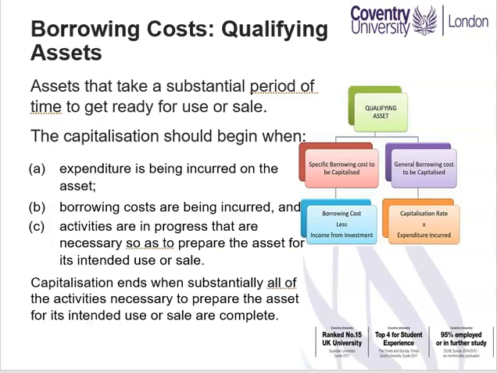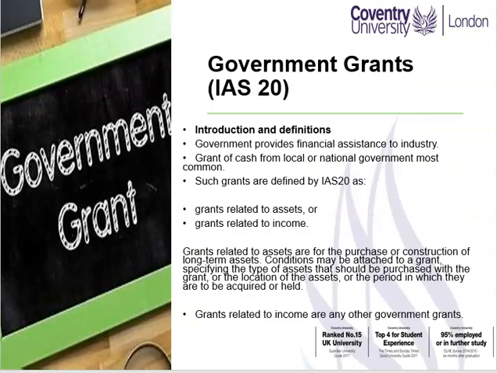According to this standard, the borrowing cost to be capitalized in respect of a specific asset will be the cost less any interest income received. General borrowing costs to be capitalized, that would be a percentage, which is the capitalization rate, multiplied by the expenditure incurred.